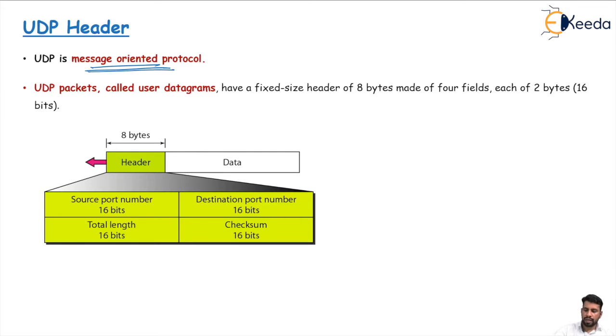As we see, HDLC at the data link layer is a bit oriented or bit streamed protocol, and TCP is a byte oriented or byte streamed protocol. There we divide the segment into bytes and group the bytes into segments. And UDP is a message oriented protocol.